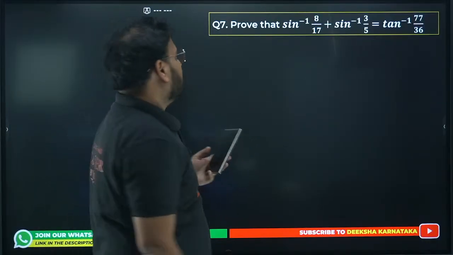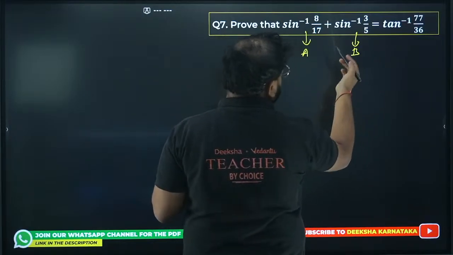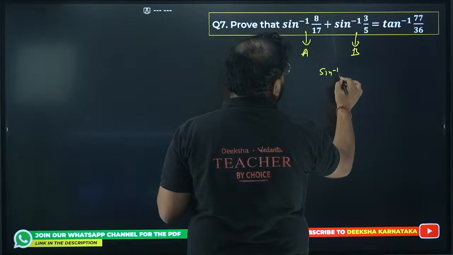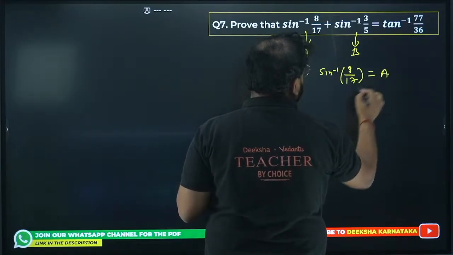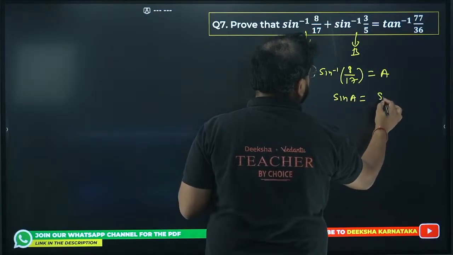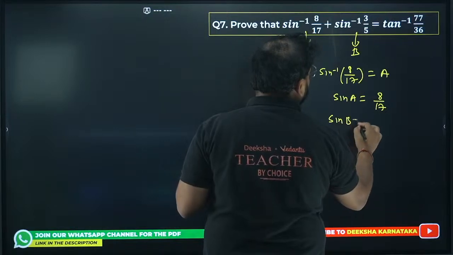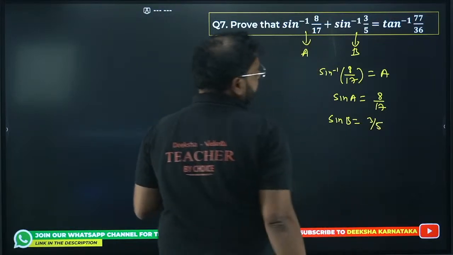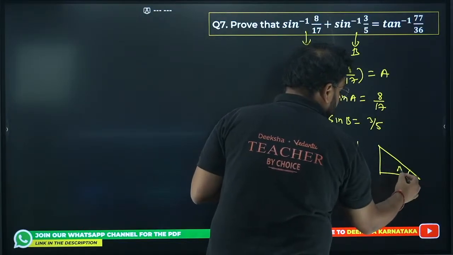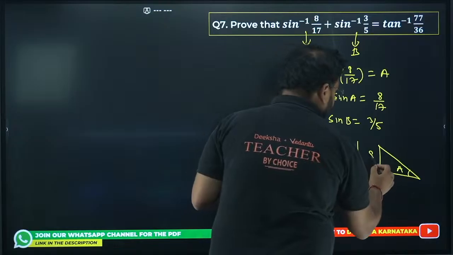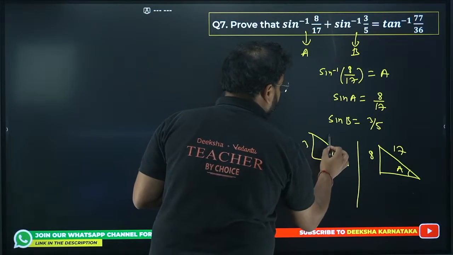A plus B. Correct. Just take this angle as A and take this angle as B. From here, what do you get? You get sine inverse of 8 by 17 as A. So you get sine of A as 8 by 17. Same way from here you'll get sine of B is 3 by 5. Make the triangles here, guys. If this is the angle A, then this is your 8 and this is your 17. And this is the angle B, this is your 3 and 5.